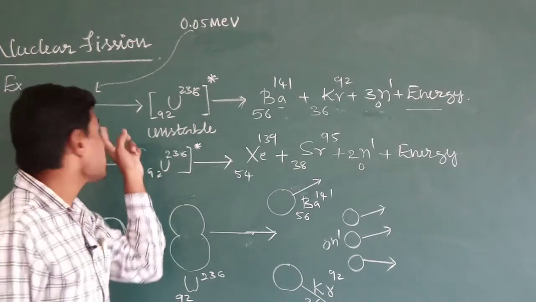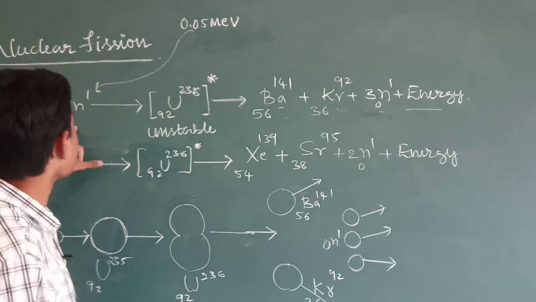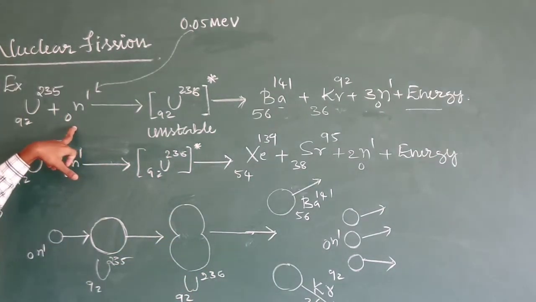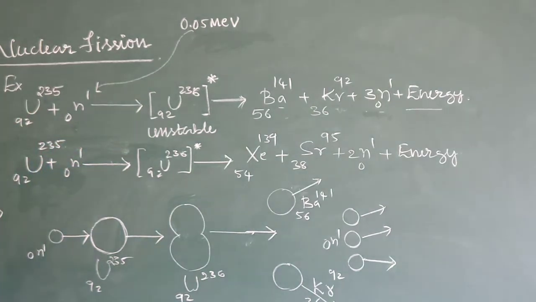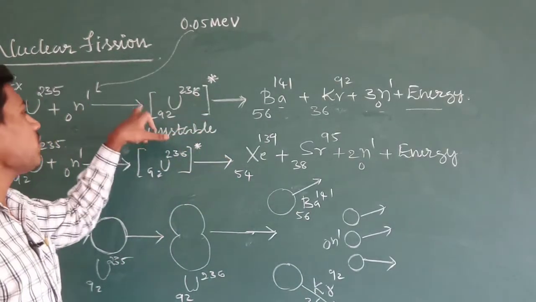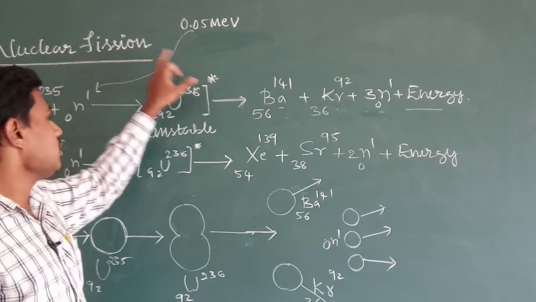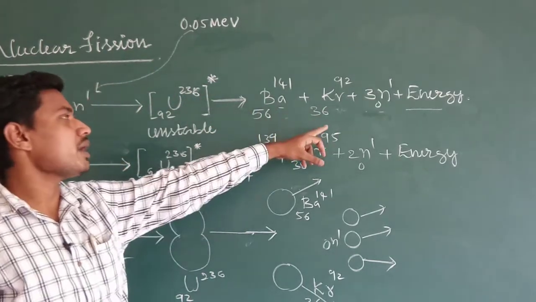that is a slow neutron, nothing but a thermal neutron. So when it is bombarded with a slow neutron, it becomes unstable, and this unstable nucleus will readily undergo nuclear fission, producing the fission fragments or fission products, barium and krypton.